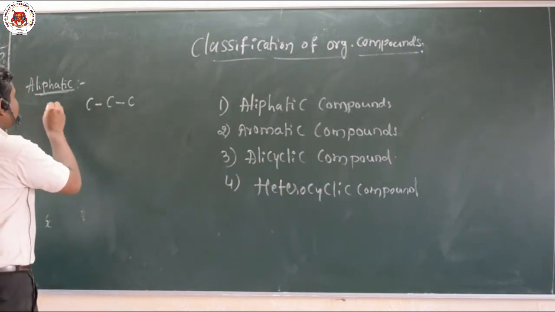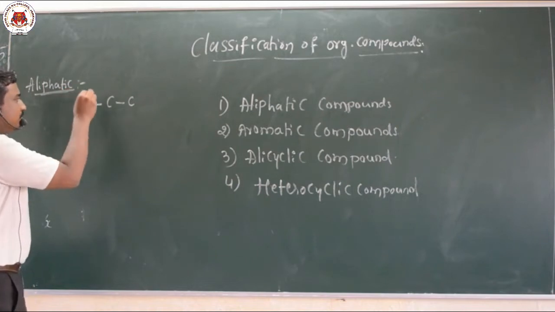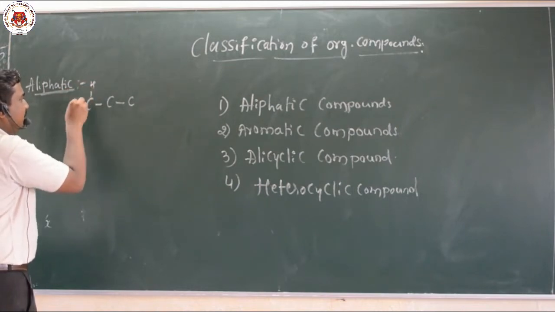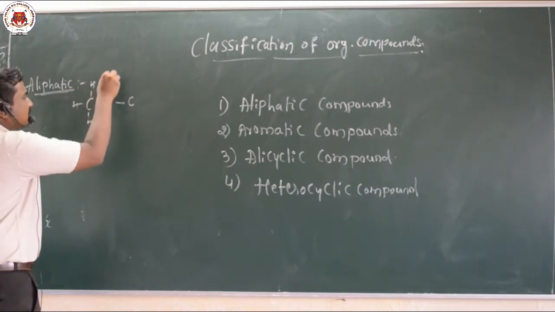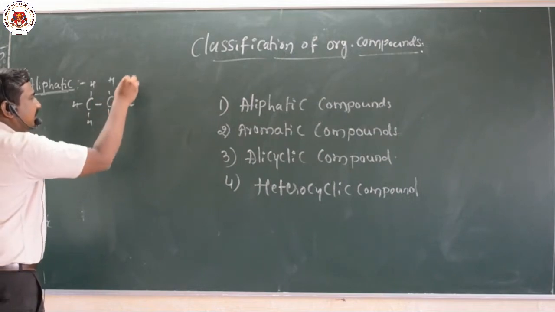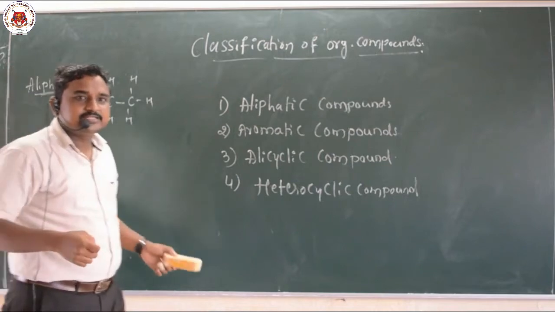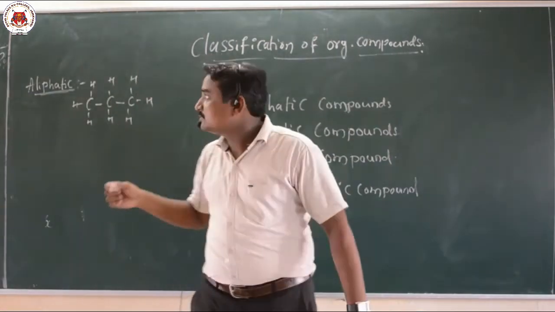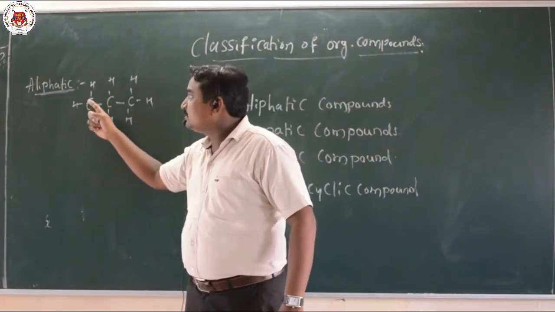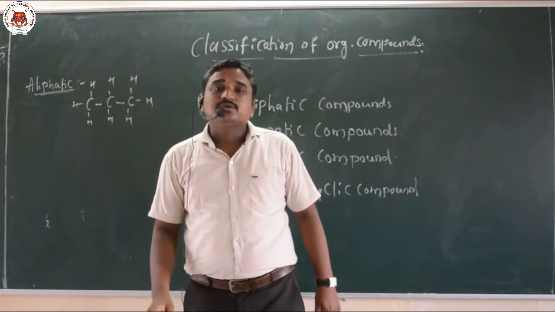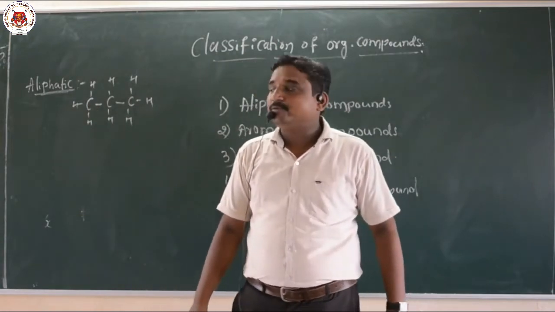So aliphatic compounds are also called open chain compounds.